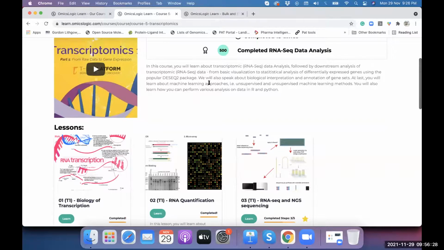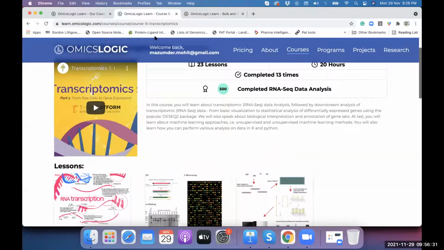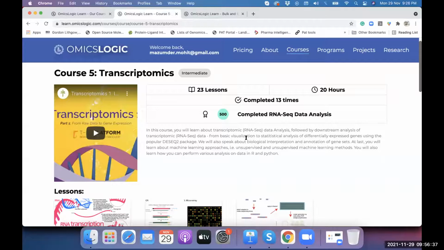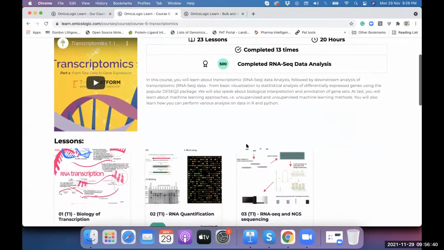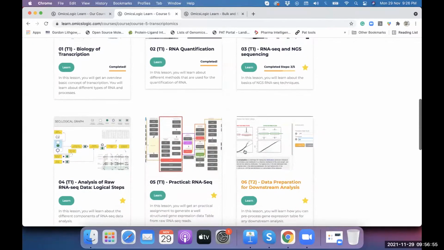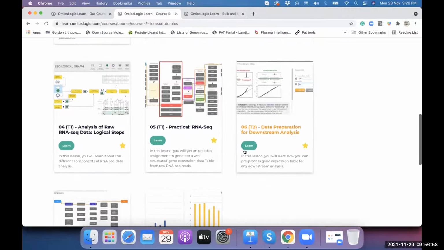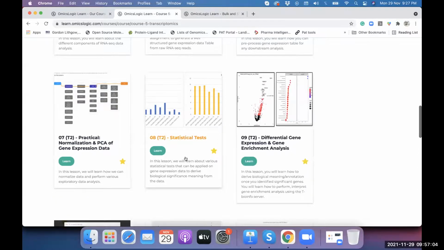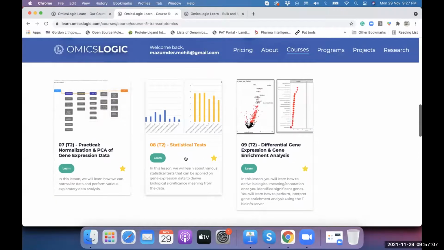Similarly, in this course segment, on course number 5, you will find as many as 23 lessons on transcriptomics data analysis. You'll find short tutorials and explanations of all the things that we discussed today. Many of you who were not able to understand some of the keywords, all of those are well described in this coursework, which the participants will have to go through during the entire program. These are short tutorial videos, and you can also just read and replicate on the server.